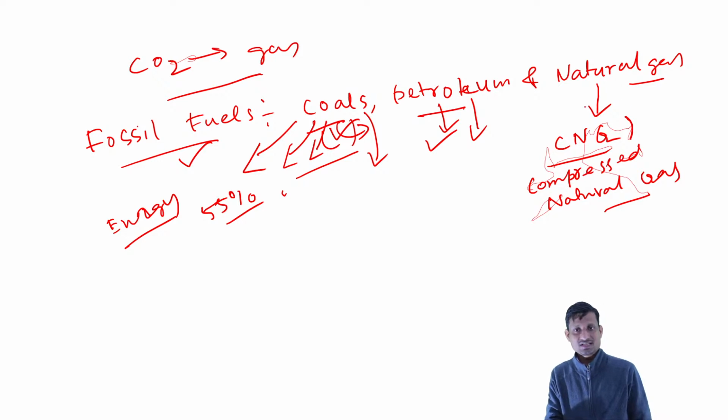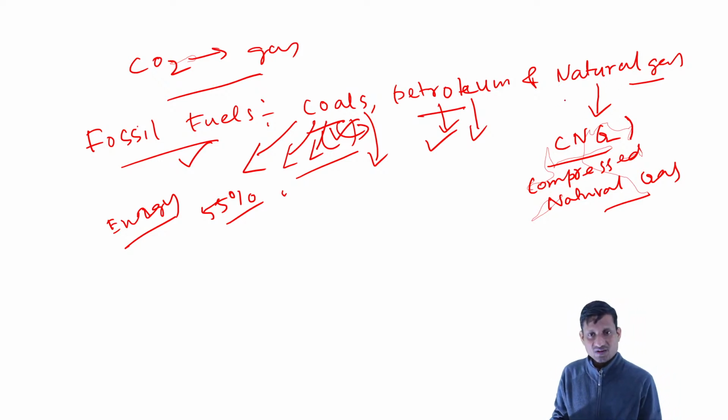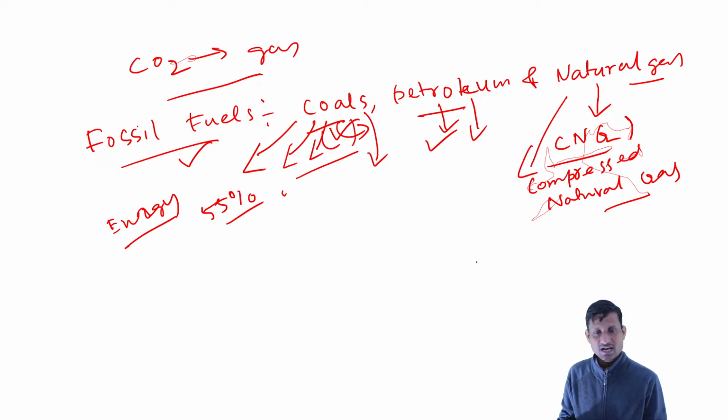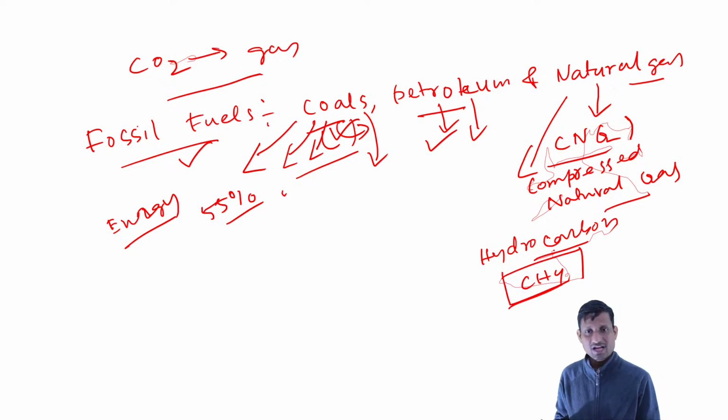You can expect a lot of questions on natural gas. What is there in natural gas? Natural gas contains mostly hydrocarbons, and the major component of these hydrocarbons is methane. This is the kind of question you may expect: which compound or gas does natural gas contain?